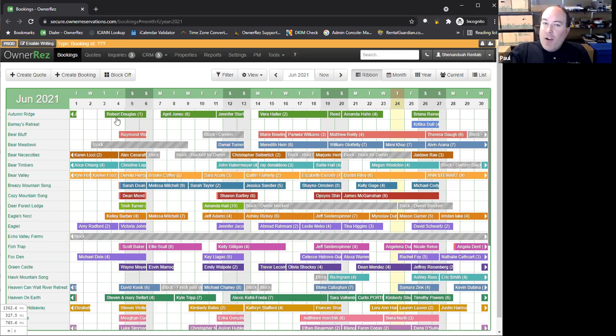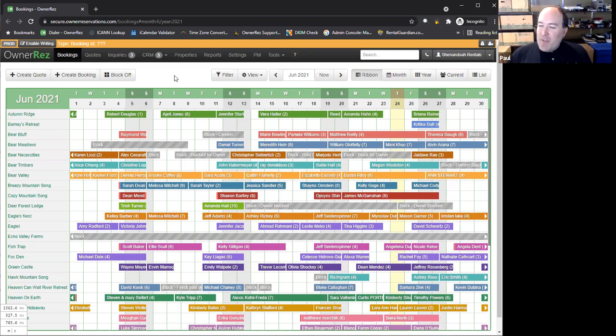I think, if not yet, then any second now you'll have on the screen our main OwnerRez booking screen. When we first started setting this up a few minutes ago, it was pointed out by the marketing folks that that's a very busy screen. And I'm going to make a virtue of necessity. It is a busy screen.